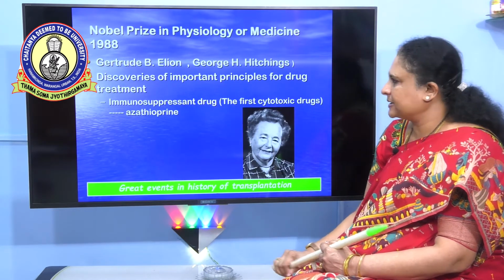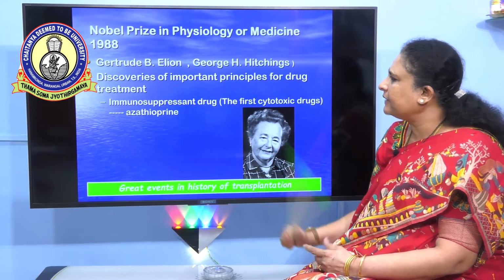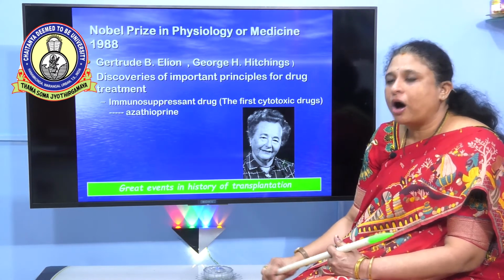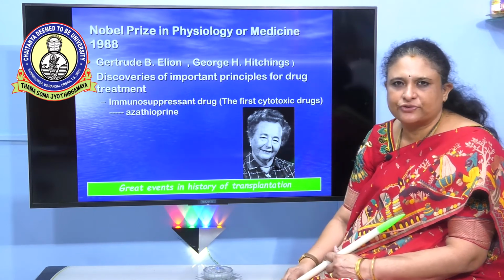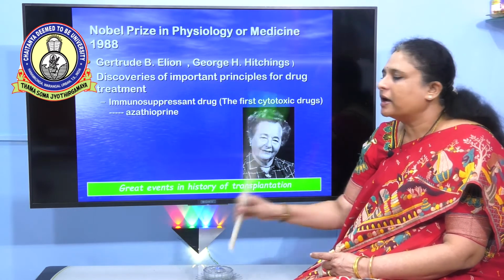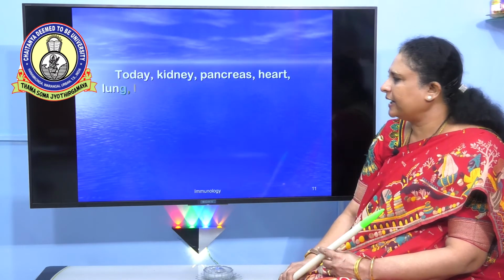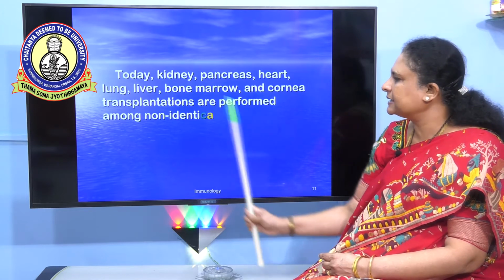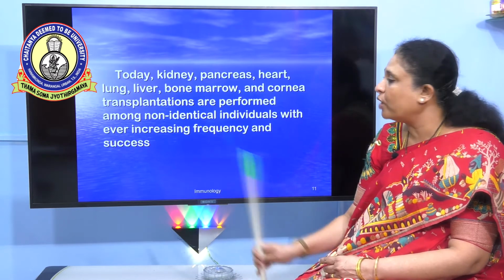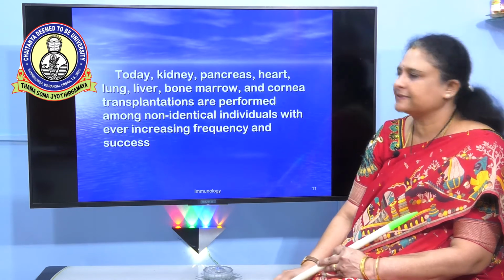In 1988, Gertrude B. Elion and George H. Hitchings were given a Nobel Prize for discovering one of the most important drugs to prevent organ rejection, that is immunosuppressive drugs. These days, we can attribute successful transplantations to the discovery of these drugs. Today, kidney, pancreas, heart, lung, liver, bone marrow and cornea transplantations are performed among non-identical individuals with ever-increasing frequency and success.